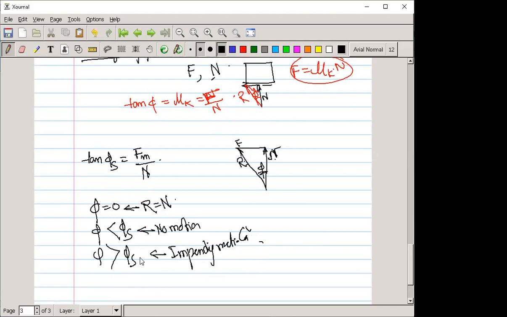If phi is equal to phi k, that is called the motion condition. And always remember, phi s is always higher than phi k.